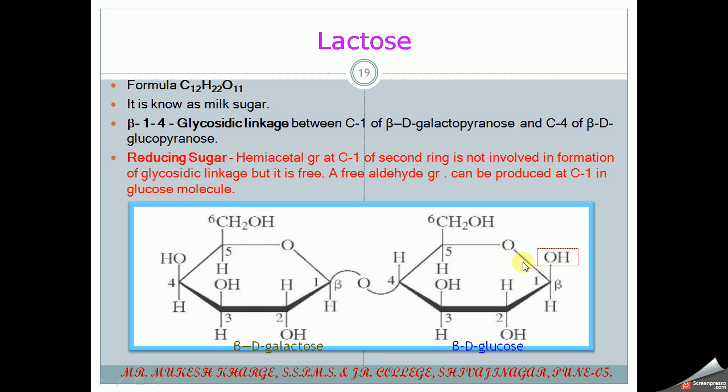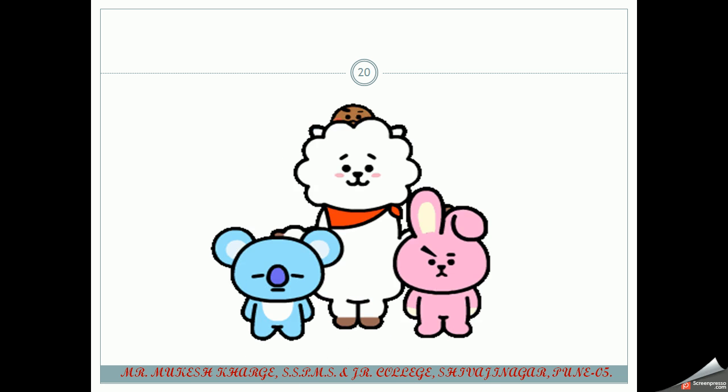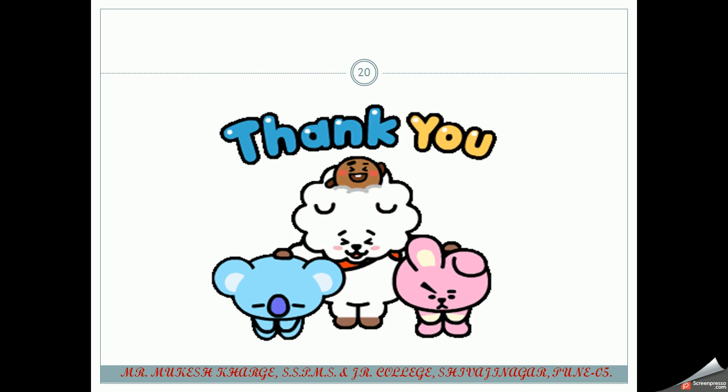And if you observe the structure, in the second molecule the OH group at the C1 carbon is free. So the hemiacetal group at C1 of the second ring is not involved in the formation of the glycosidic linkage, but it is free. So a free aldehyde group can be produced at that C1 carbon in the second glucose molecule. So it is a reducing sugar and it reduces Fehling's solution and Tollens' reagent. So this is about carbohydrates.